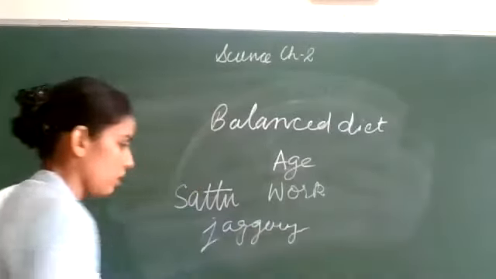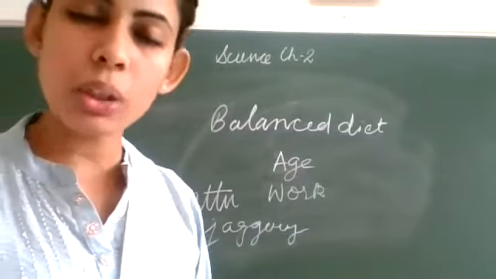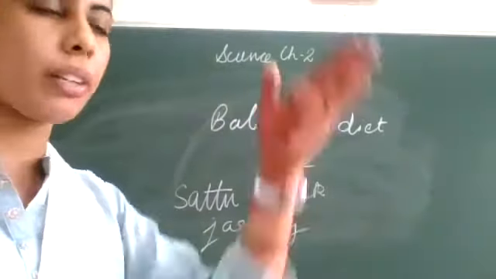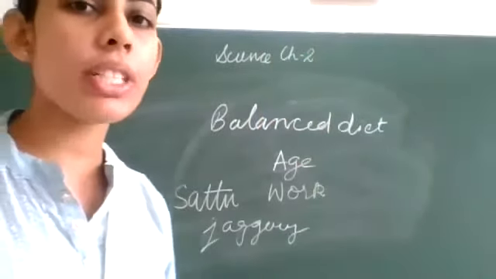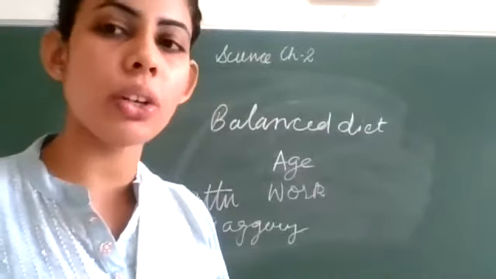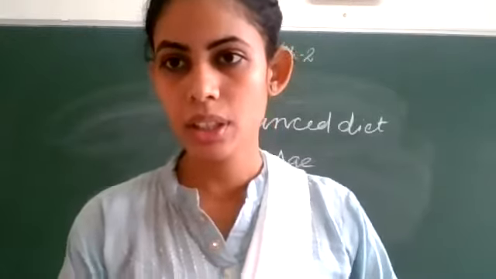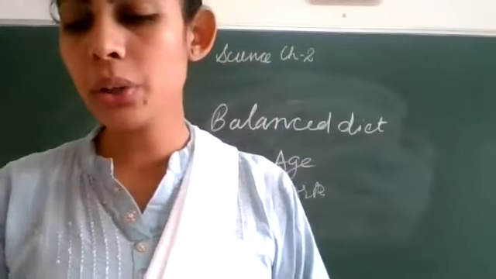Ma'am, the chart that you asked us to make, do we have to write it by making columns? Absolutely, yes child. Obviously you will write the food, breakfast, lunch, and then dinner, and then you will check that the nutrients are present in it, all the nutrients are present or not. Clear? Ma'am, where do we write the table 2.3 that you gave? On your notebook, child.